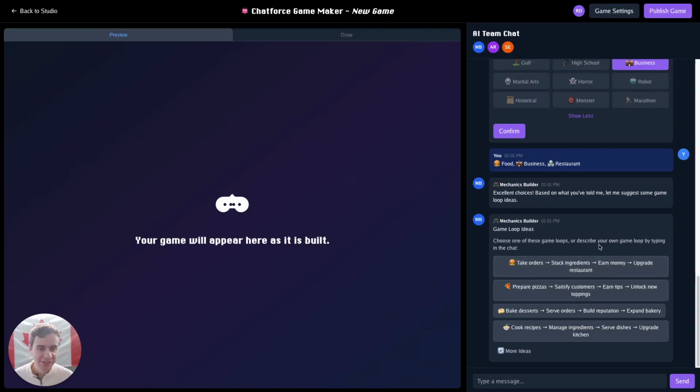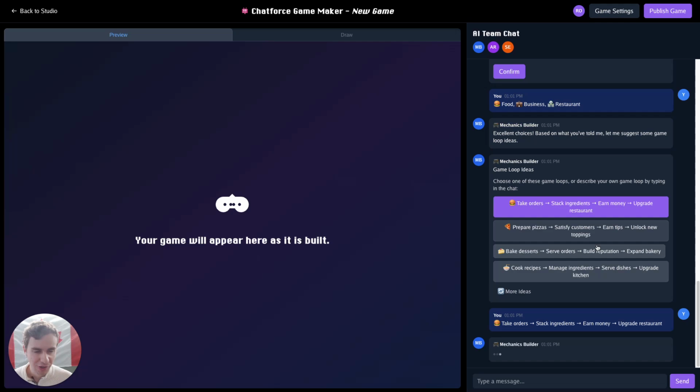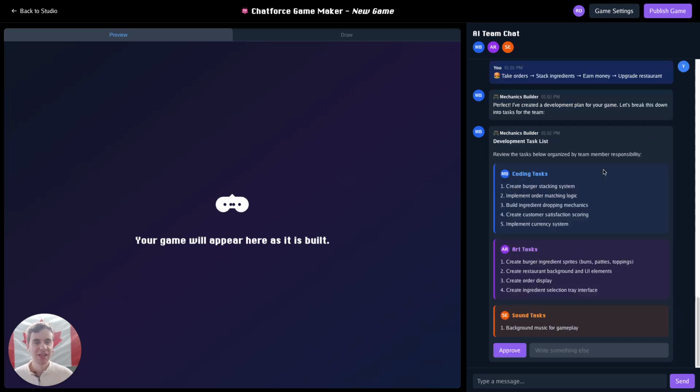And now I'm being asked to select a fun game loop. The mechanics builder came up with some ideas for game loops that don't take too long but are fun. That way they can be rewarding for the player and they keep the player hooked. Let's select the first one here. I like this idea where you stack the ingredients of the burger, starting from the bottom bun, maybe the patty, some lettuce, and then the top bun.